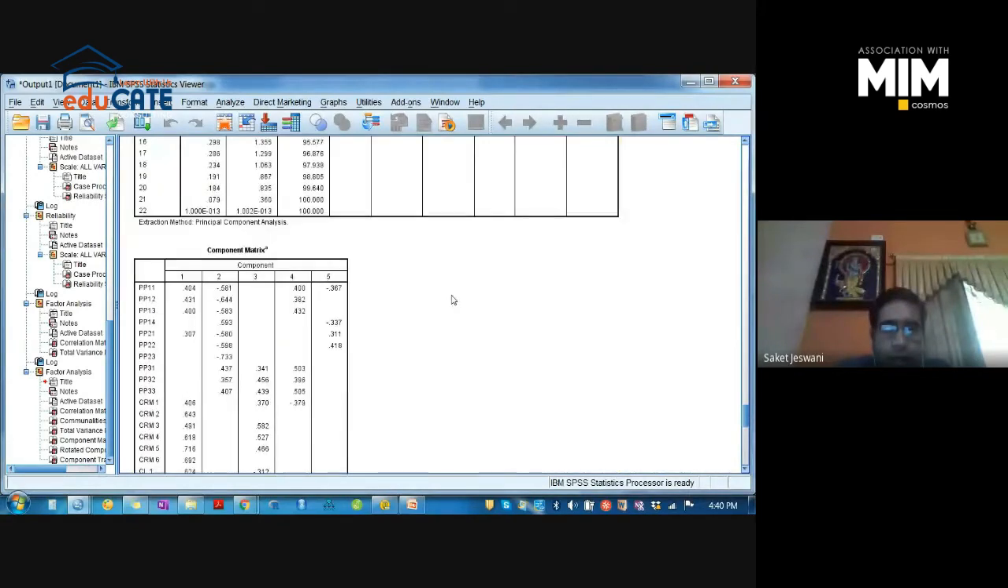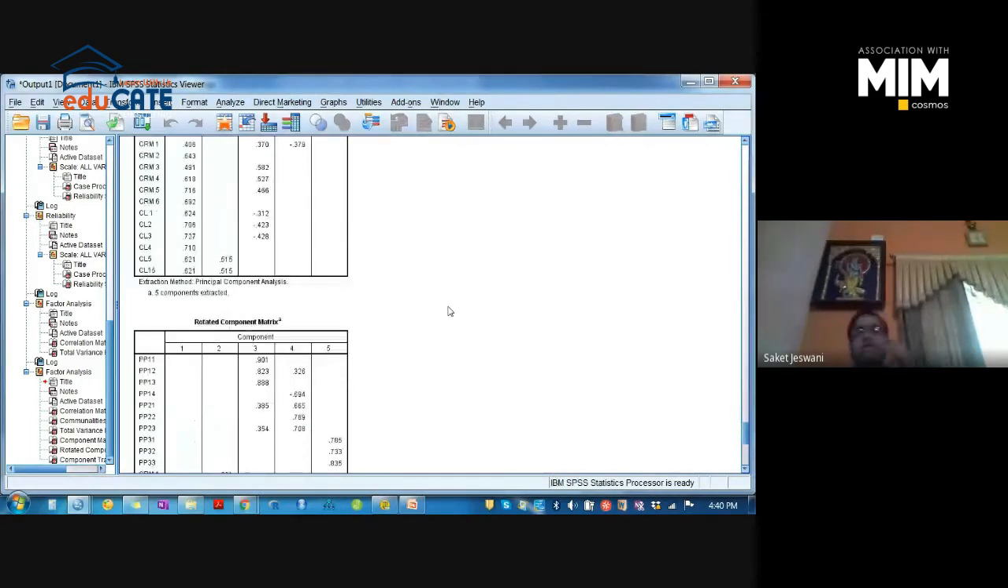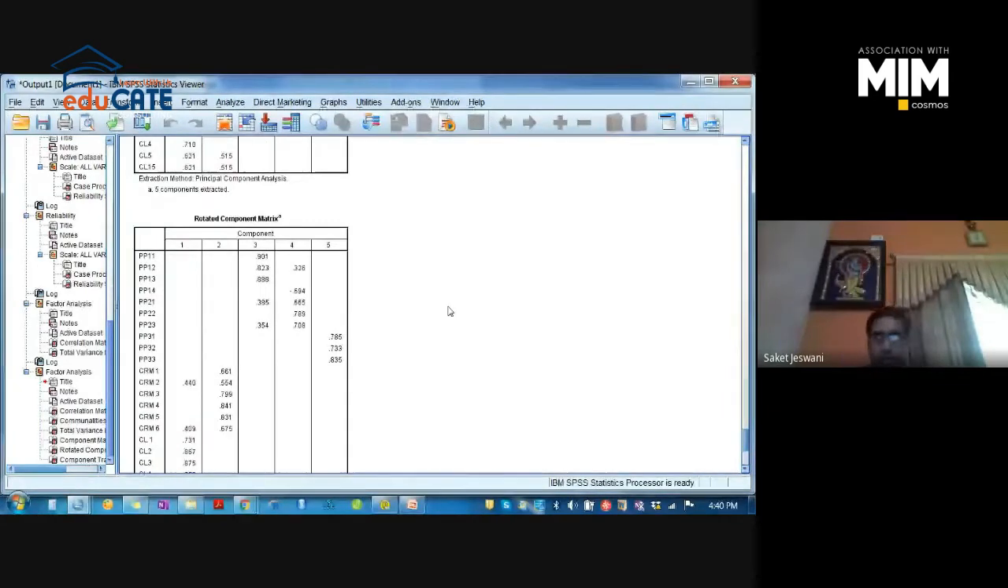In the next table, the component matrix, you need not do anything. You have to check the rotated component matrix. See, every extraction and rotation method comes with different types of tables. While we have checked for Varimax rotation and principal component extraction method, we will get the rotated component matrix. So we have to check the rotated component matrix in this particular combination.